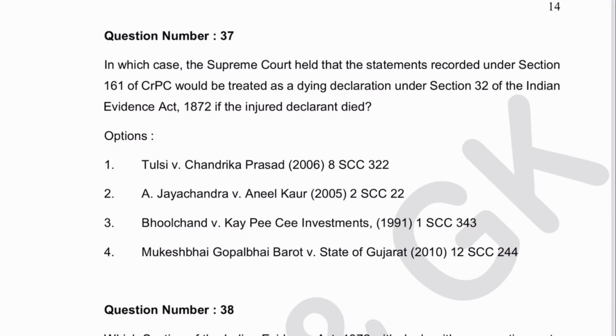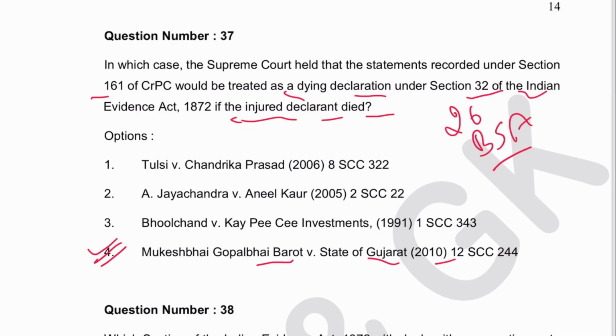Next is 37. In which case did the Supreme Court hold that a statement recorded under section 161 CrPC would be treated as a dying declaration under section 32 of the Indian Evidence Act if the injured declarant died? That case was Mukesh Bhai Gopal Bhai Barot versus State of Gujarat. 4 is the answer. Now dying declaration has come under section 26 in Bharatiya Sakshya Adhiniyam.